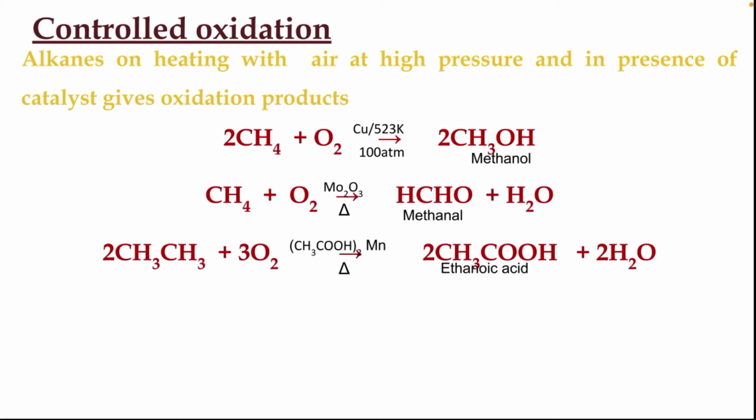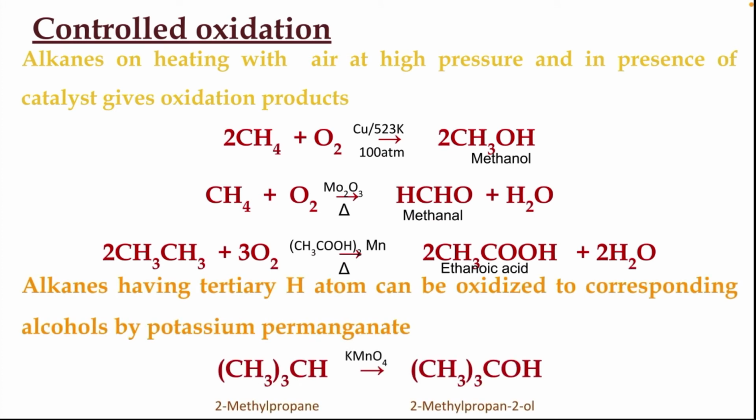For example, CH4 plus O2 gives methanol in presence of Cu as catalyst at 523 Kelvin and 100 atmospheric pressure. Another one, CH4 plus O2 in presence of Mo2O3 gives methanol plus H2O, and CH3CH3 on reaction with oxygen in presence of (CH3COO)2Mn gives CH3COOH, that is, ethanoic acid is produced.